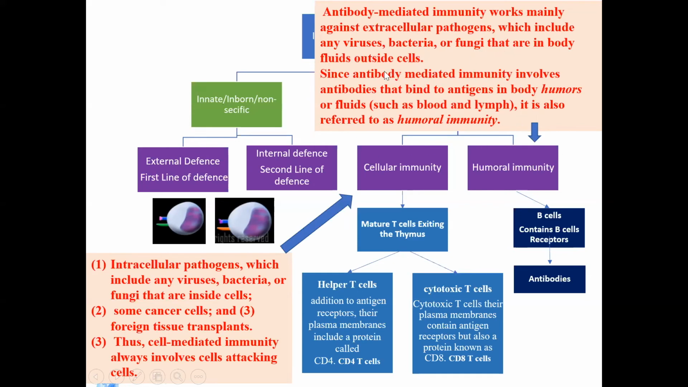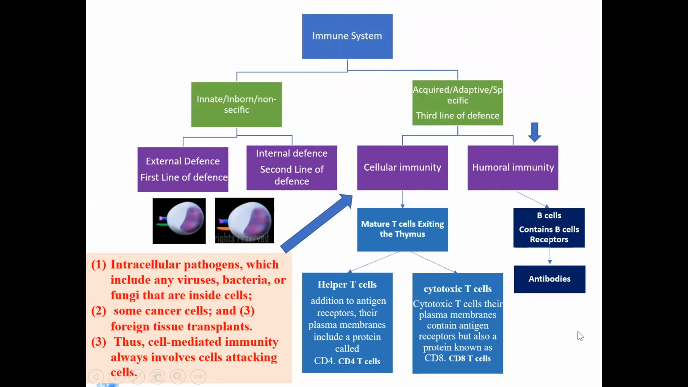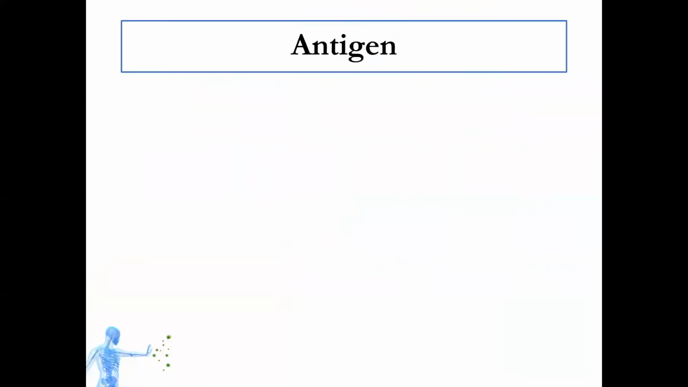So this is the basic functional difference between cellular immunity and humoral immunity. Cellular immunity consists of T cells, and humoral immunity consists of antibodies which are secreted by B cells. So this is a basic idea about adaptive immunity consisting of cellular immunity and humoral immunity. Now let us start looking at the details of adaptive immunity.